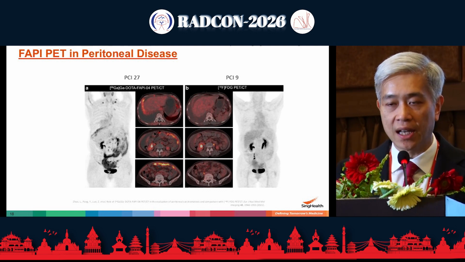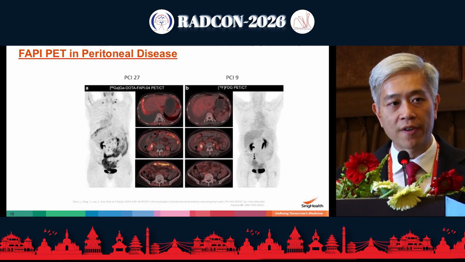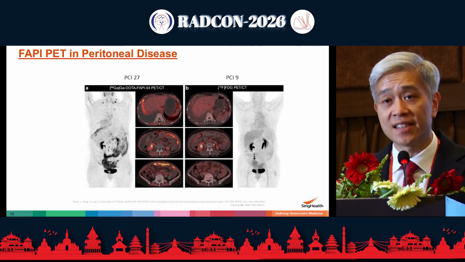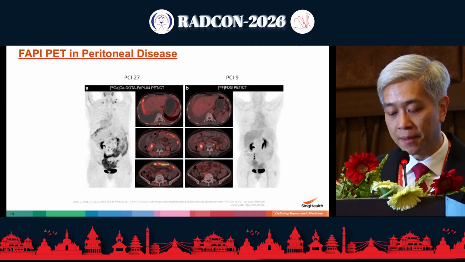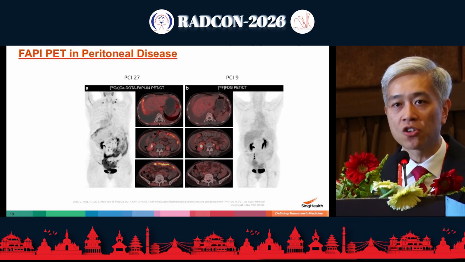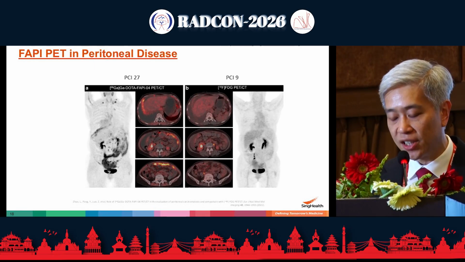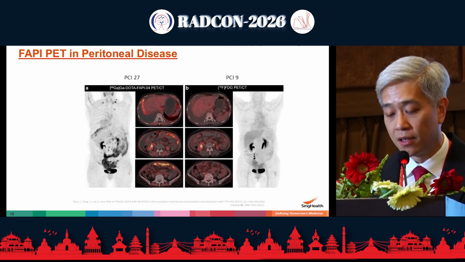So in our institution, I'm not sure whether you do it for your reporting. For peritoneal disease, we've been working with our clinicians and they have asked us to come up with a peritoneal cancer index scoring on imaging before they go in for laparoscopy. For this patient, when they scored it using FAPI PET, the PCI score is 27 versus only 9 for FDG. We can see that the lesions are much more pronounced, much more obvious on FAPI PET versus